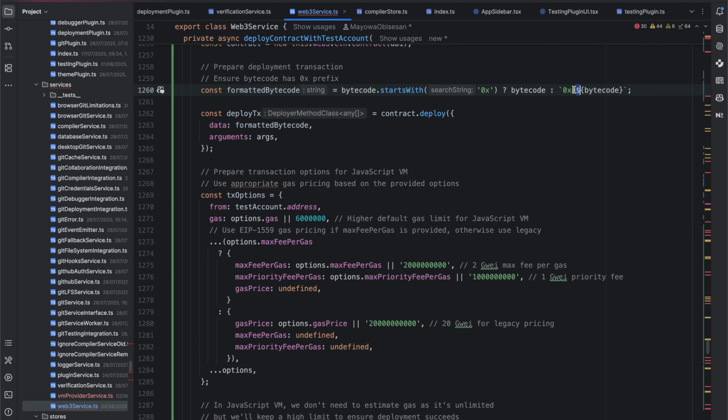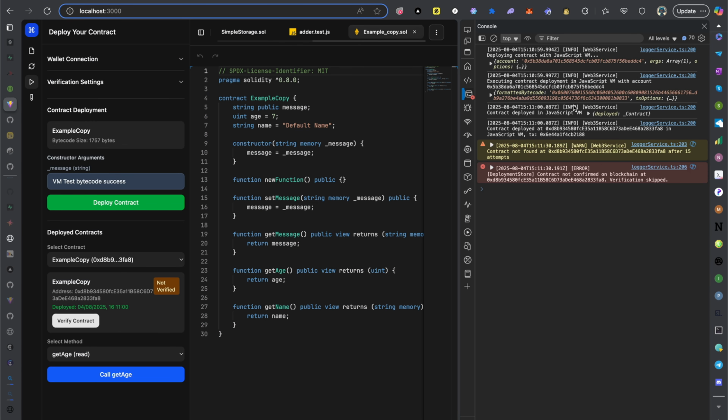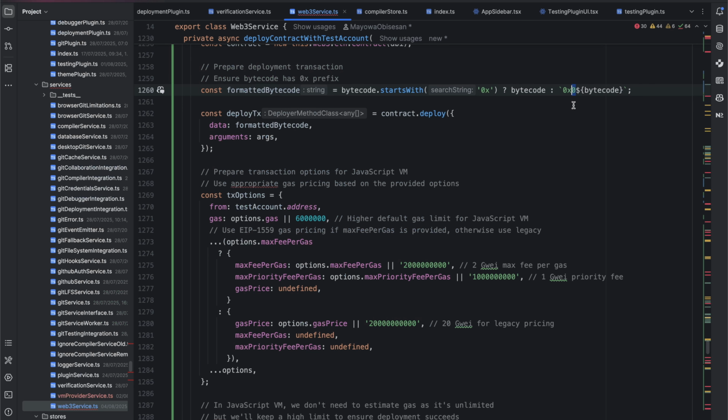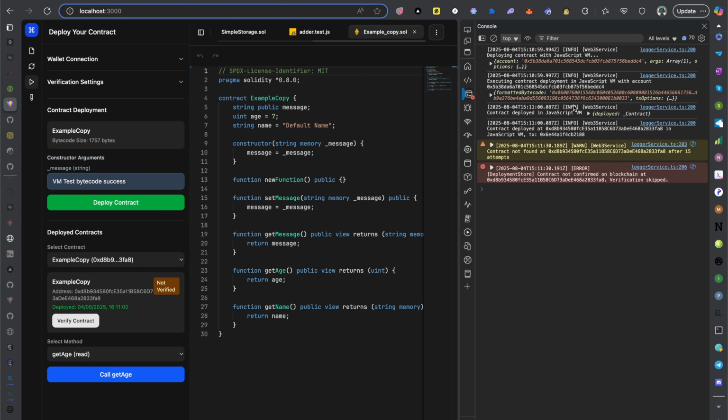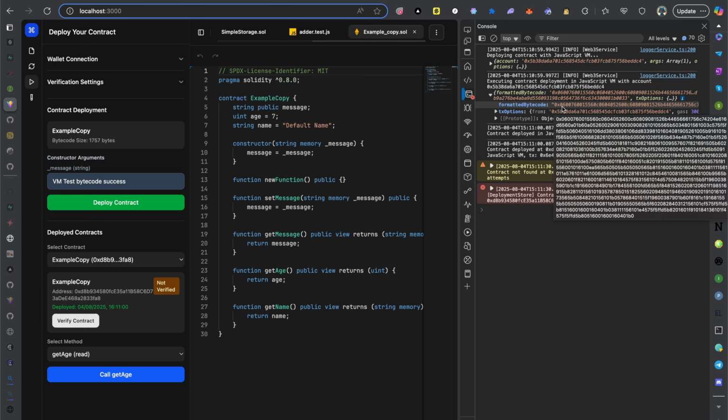0 was the problem. So yeah, I just wanted to share this with someone that might have faced this issue, or that is currently facing this issue. This is just what you need to do. Just add a 0 after the x, after the 0x, and everything will work. Literally, that's just the fix. You can see from here, just to even show you, that the initial thing was supposed to be 0x600, but by appending the 0, it becomes 0x0600, and that worked. That becomes a formatted bytecode that makes this work.